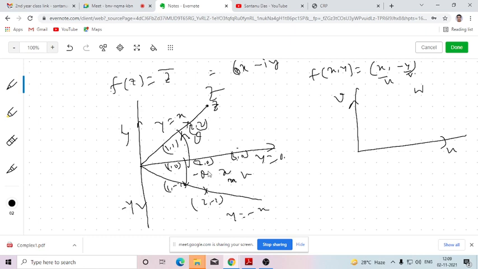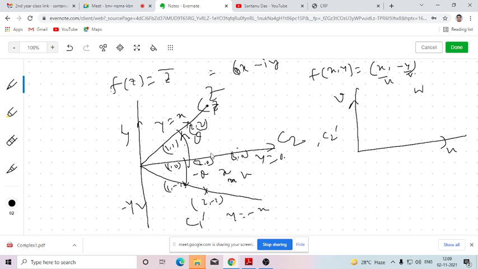Sir, explain this isogonal. Okay, isogonal means, if two curves intersect in the z-plane, and if their corresponding images intersect in the w-plane, then if the angle between them is preserved in magnitude as well as in direction, that is called a conformal mapping. And if it is preserved in magnitude but the directions are different, that is called an isogonal mapping. So here, if I consider this is C1 and this is C2, then the image of C1 under this mapping will be C1 prime, and C2 and C2 prime will be the same. Is that clear or not?